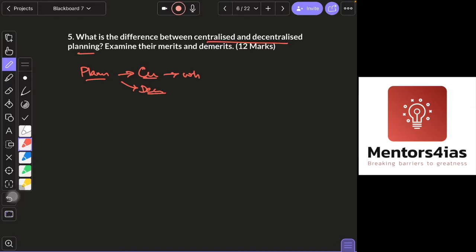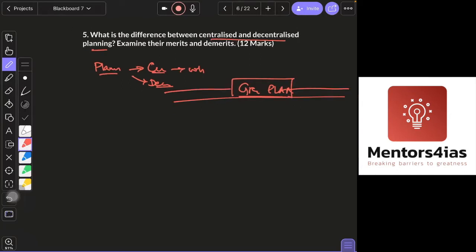And usually what happens with decentralized planning is that it is grassroots level planning. So you will write grassroots level planning, and then you will put a box around it when you are writing, so it looks nice. These are small things. You might get just a quarter mark with that, but it adds up, and at the end you will get 1 or 2 marks extra in your question. So that is your definition part.